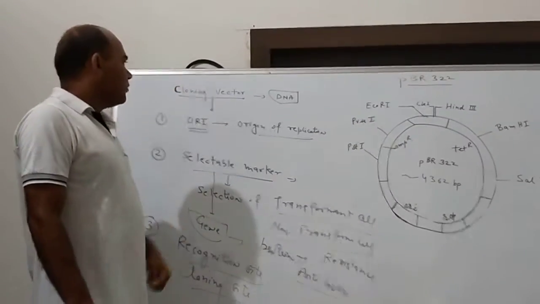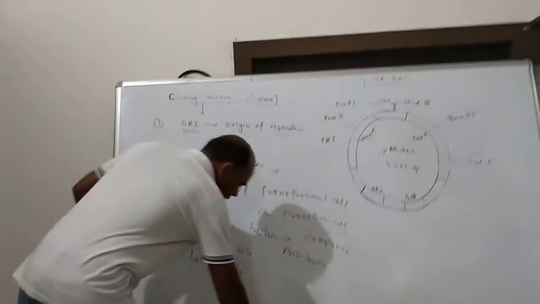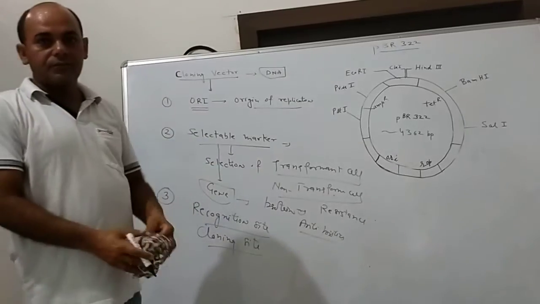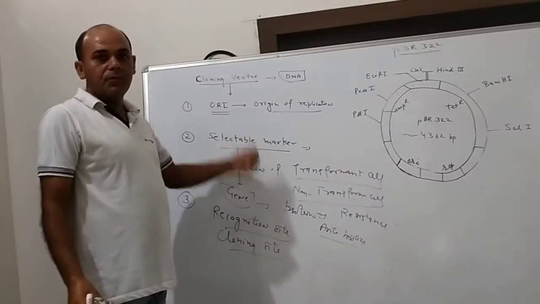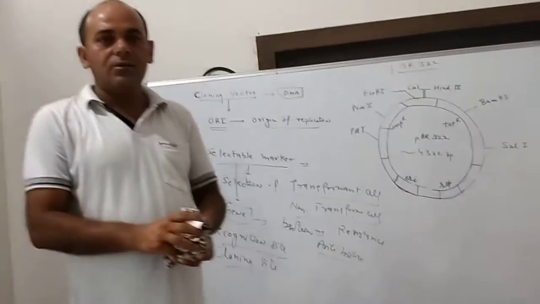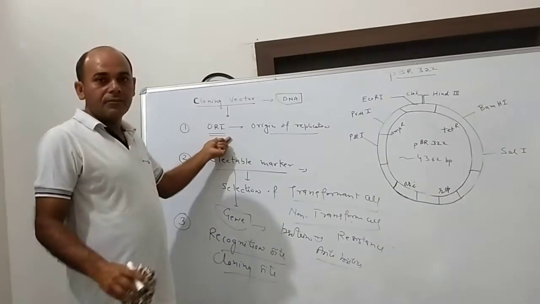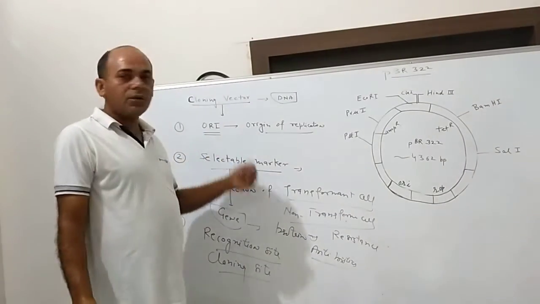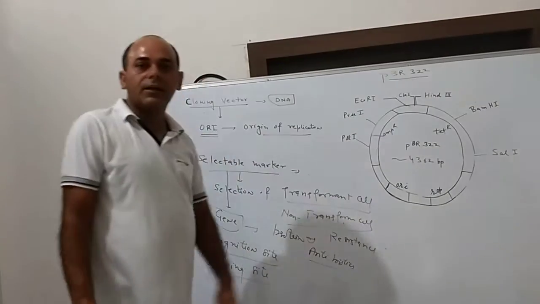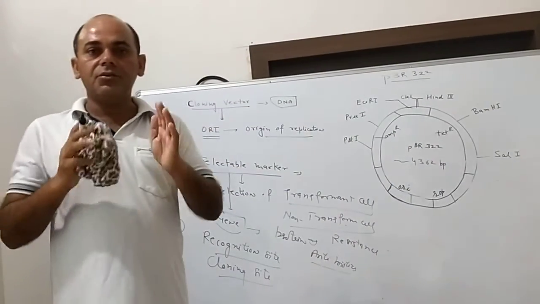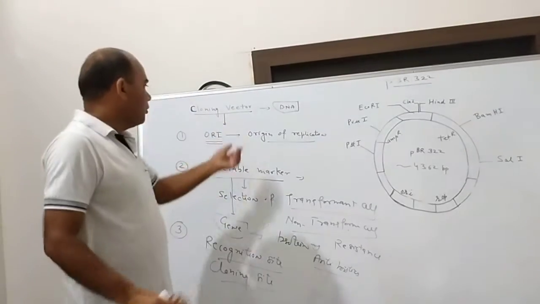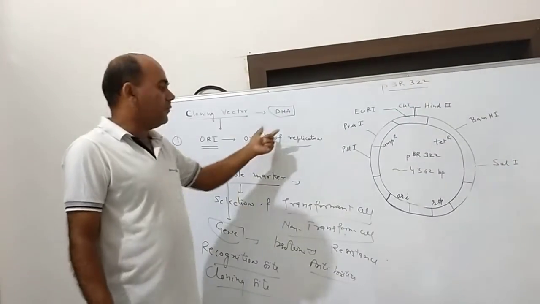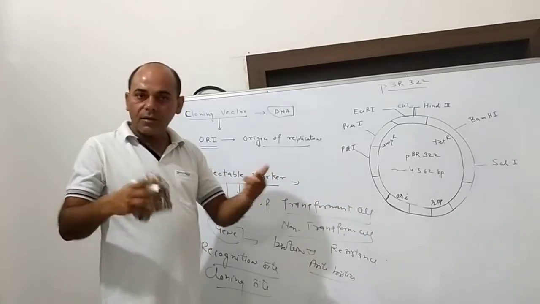What are the properties of a cloning vector? There are so many general features. Look here, these are the general characteristics of a vector. The first and most important unique feature of a vector is ori. It means a vector must have ori. What does the word ori indicate? Origin of replication. This is the major unique feature of a vector, because it is the point from where replication starts.